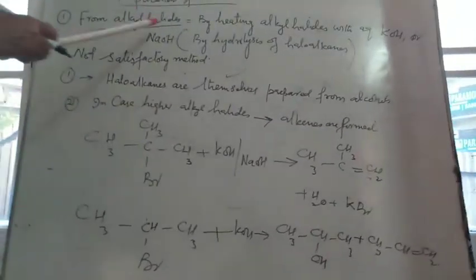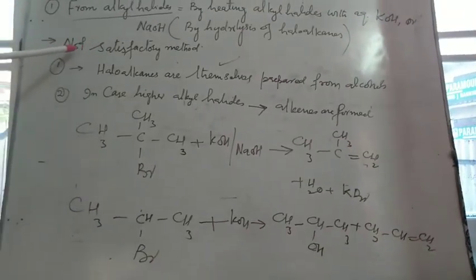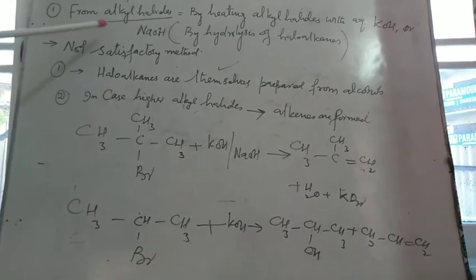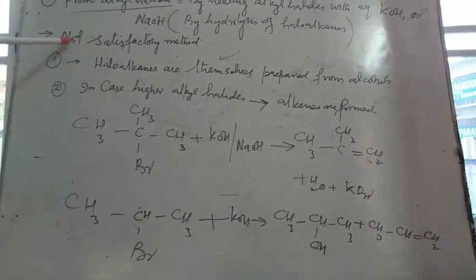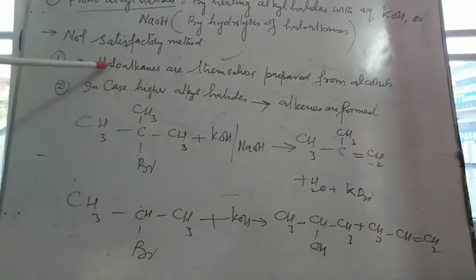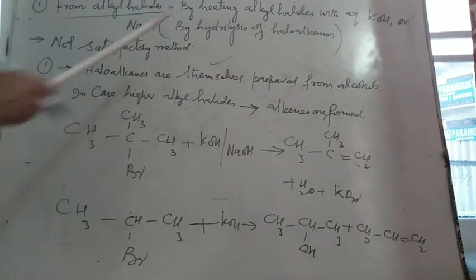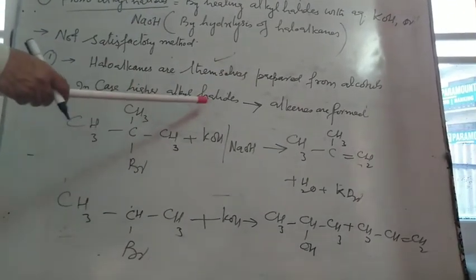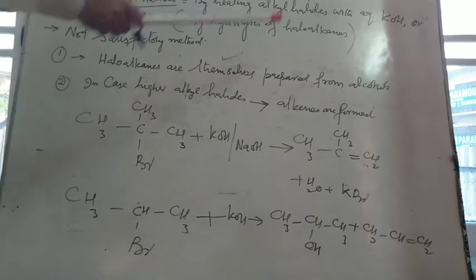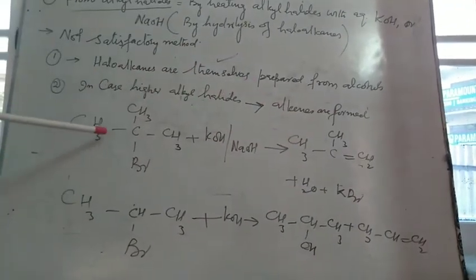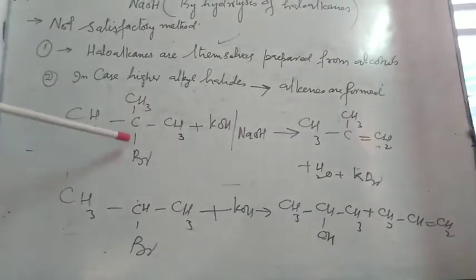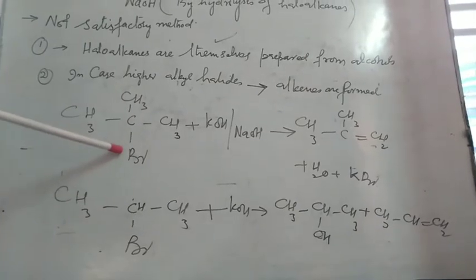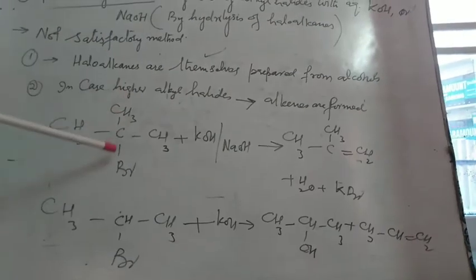You have read preparation of alcohols from alkyl halides, by hydrolysis with potassium hydroxide or sodium hydroxide. It is not a satisfactory method because haloalkanes are themselves prepared from alcohols. Number second, in case of higher alkyl halides, if we heat them in presence of potassium hydroxide, alkenes are formed. For example, I have taken tertiary butyl bromide, or 2-methyl 2-bromo propane.